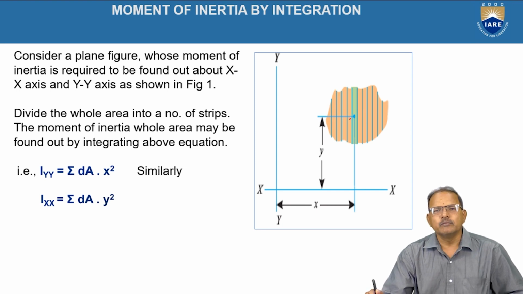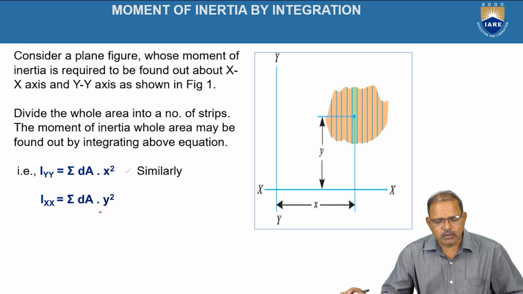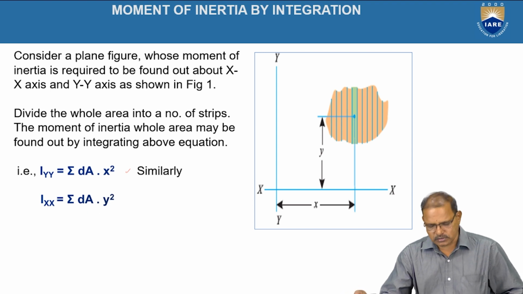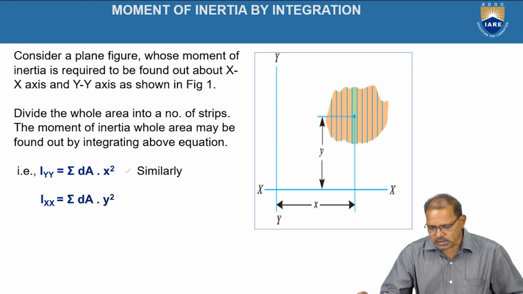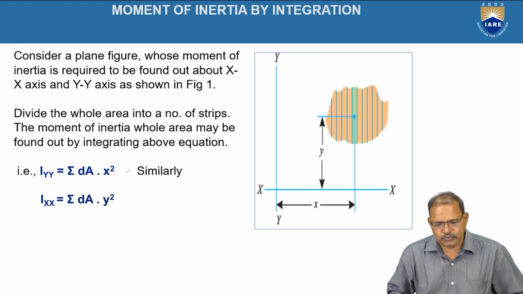The moment of inertia about the y-axis is given by sigma of dA x square, and about the x-axis it is given by sigma of dA y square, where sigma dA represents the entire area of the given object.